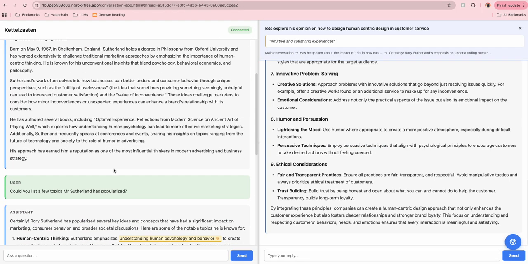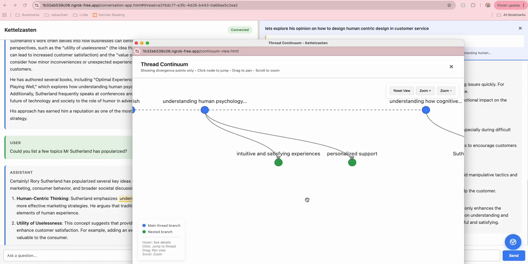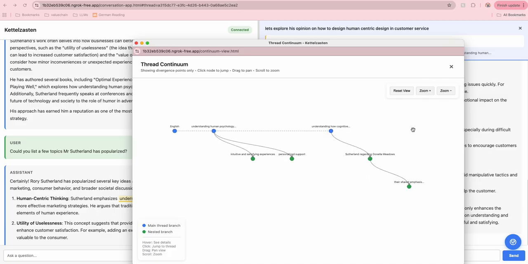And as you can tell from here, I have had several branches, right? Some of them have just one level in depth, and some have more than that. Either way, I hope you see the point I'm trying to make.